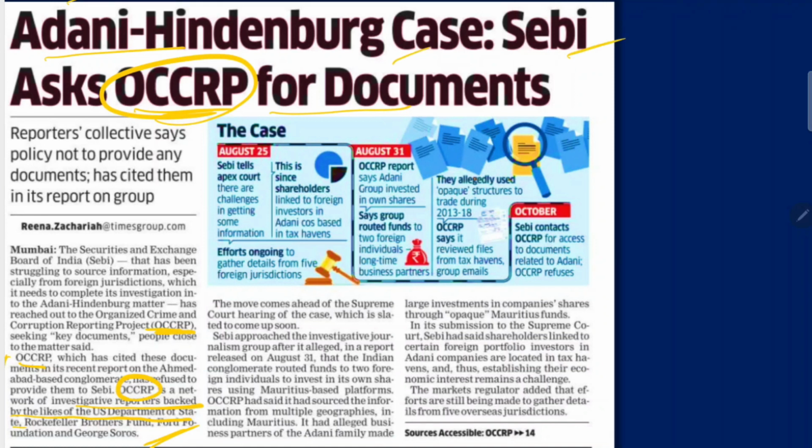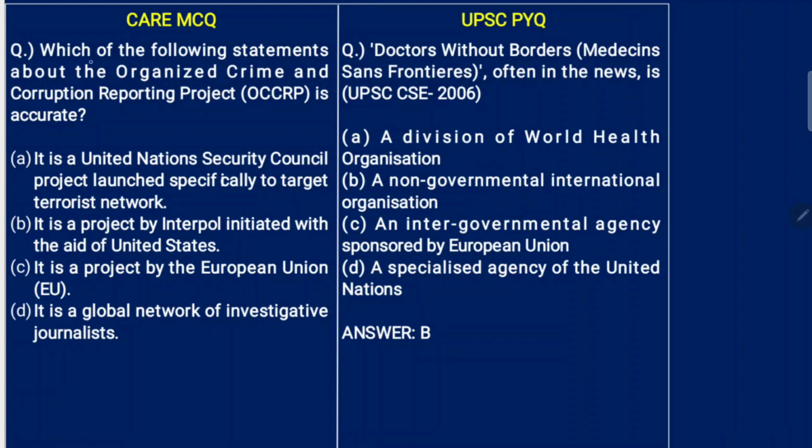All right, so already you know what is Adani Group, you know this case, you know almost some or the other information about SEBI. Now what is a new term? It's OCCRP. So have focus on that. Let's solve the MCQ. Which of the following statements about the Organized Crime and Corruption Reporting Project is accurate? We've just seen it is a network of investigative journalists. So option D is correct.